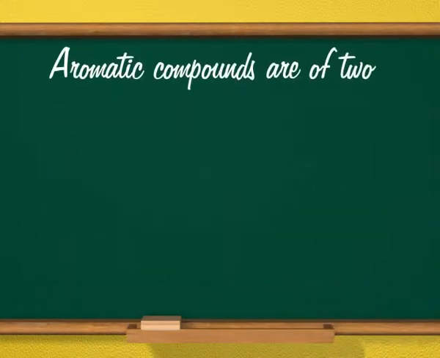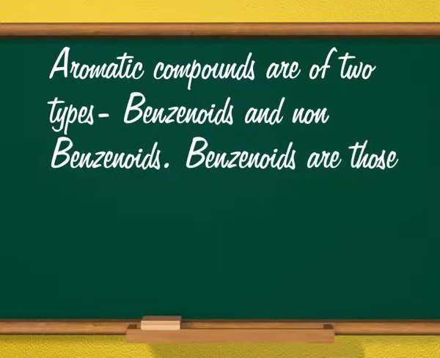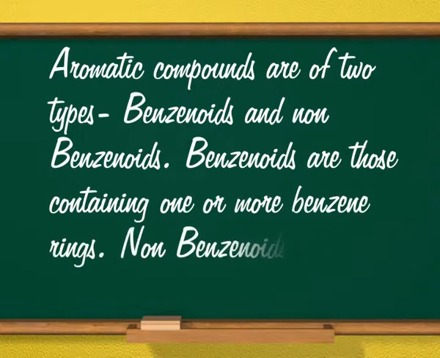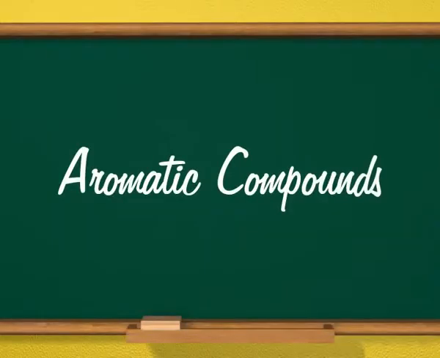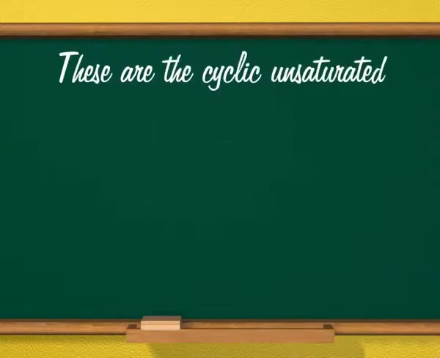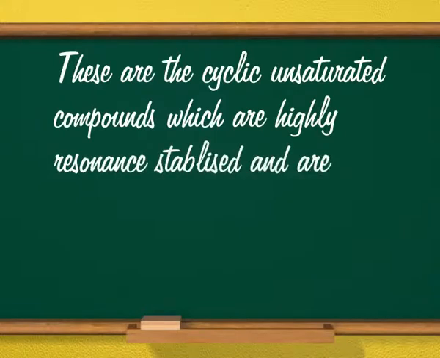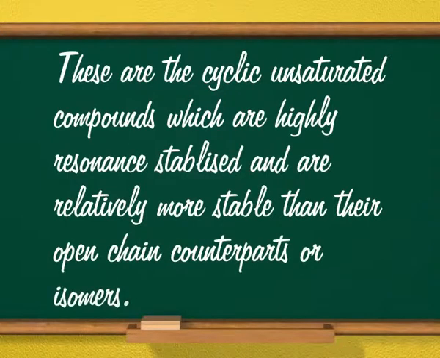Aromatic compounds are of two types, benzenoids and non-benzenoids. Benzenoids are those containing one or more benzene rings. Non-benzenoids are those without benzene ring. Let us first try to understand what aromatic compounds are. Aromatic compounds. These are the cyclic unsaturated compounds which are highly resonance stabilized and are relatively more stable than their open chain counterparts or isomers.